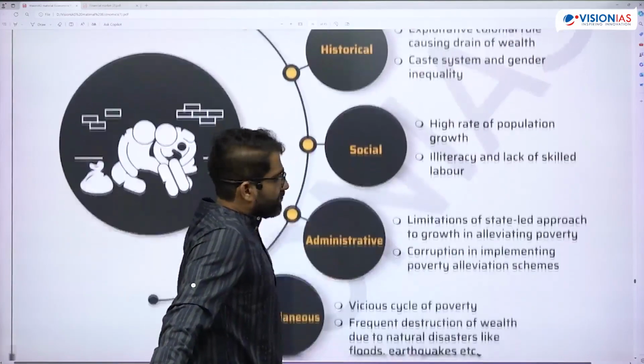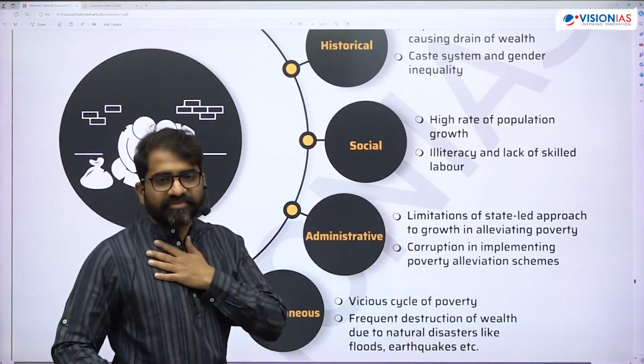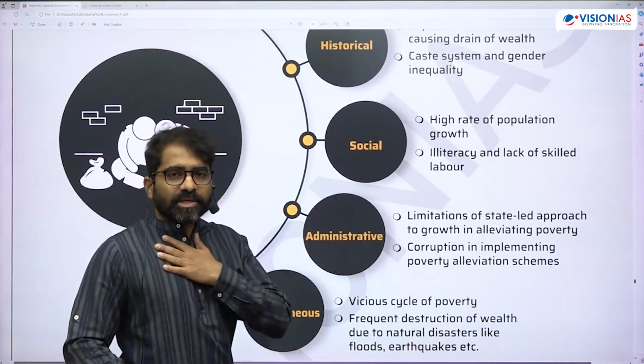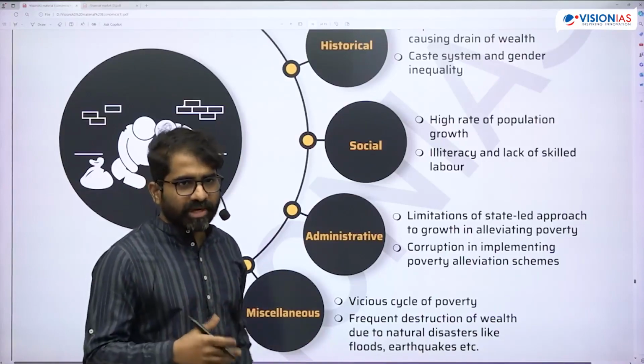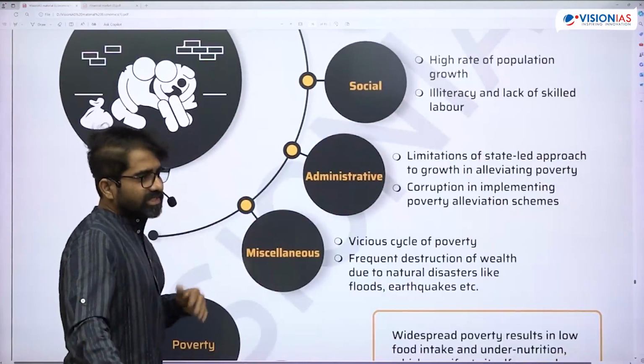And failure of the trickle-down theory, the benefits of growth were not reaching, and leakages in the government programs and schemes. So all these are reasons for poverty.